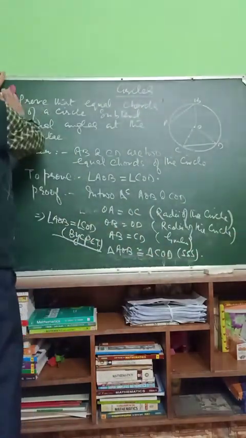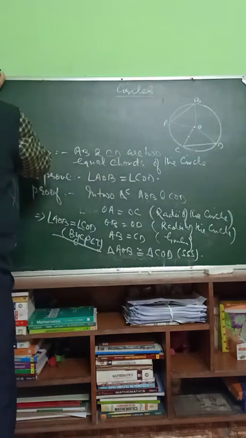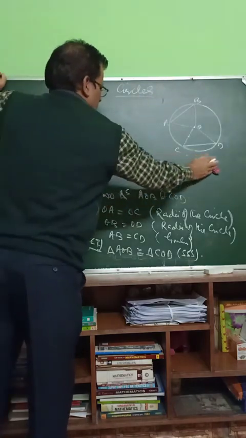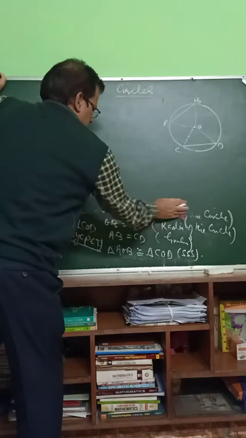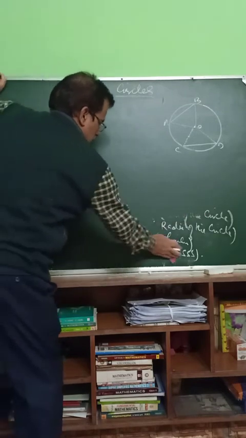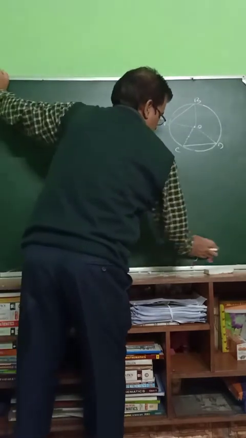Next theorem. The converse of this theorem is also given. What should that be?